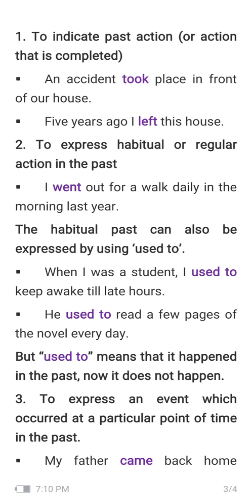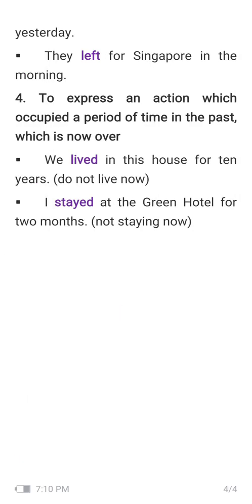The next is to express an event which occurred at a particular point of time in the past. What kind of sentence can we use when any event occurred at a particular point of time in the past? Like, my father came back home yesterday, they left for Singapore in the morning. These are the examples that we can use here.